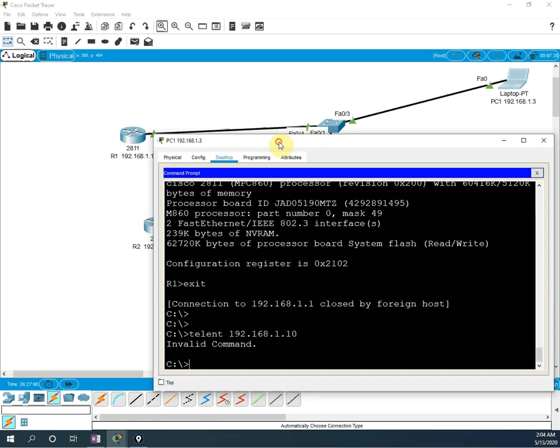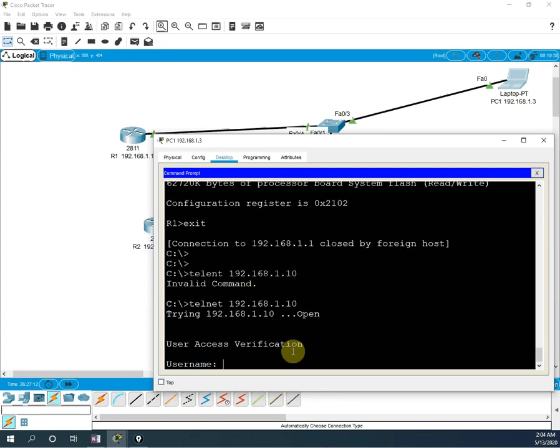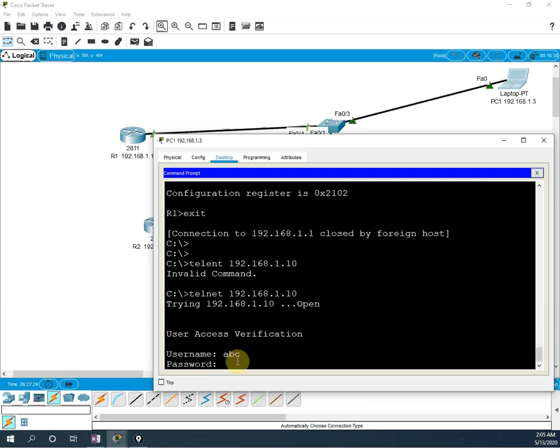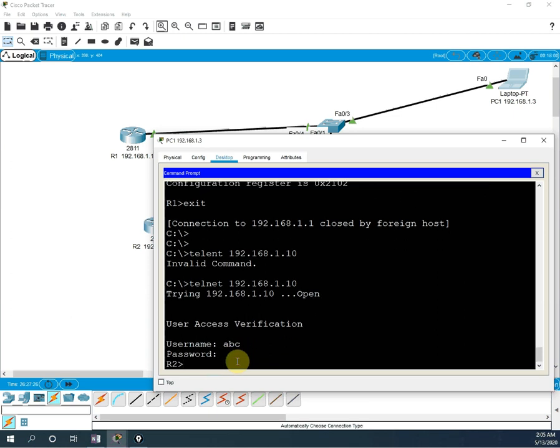192.168.1.10. So is something wrong or what? 192.168.1.10. Yeah, this is correct. See here what I wrote. 192.168.1.10. It is open and he is asking me for a username. I will write ABC and the password again ABC. So now I am in the router R2.